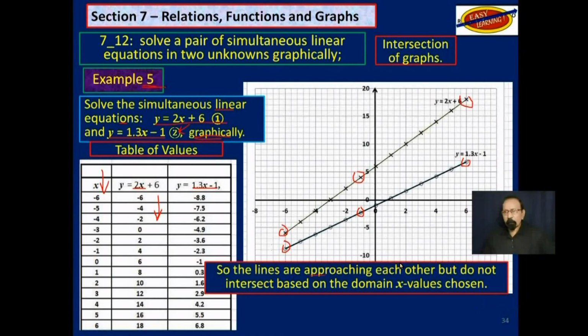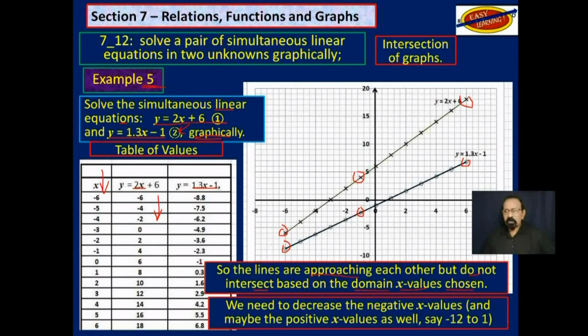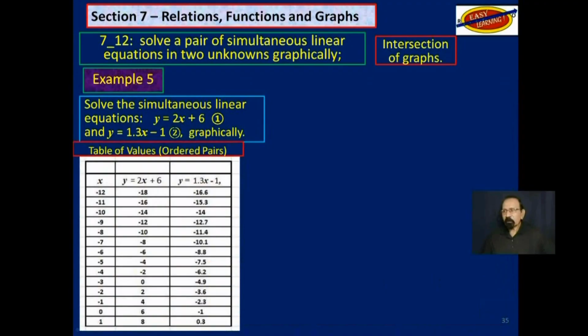So the lines are approaching each other, but do not intersect based on the domain, that is to say the x values chosen. So what we need to do is to decrease the negative x values and maybe the positive x values as well. So let's decrease the x values from -6 to -12. Remember, -12 is a smaller number than -6. And from 6 to 1. Now, if we do that, this is what happens.